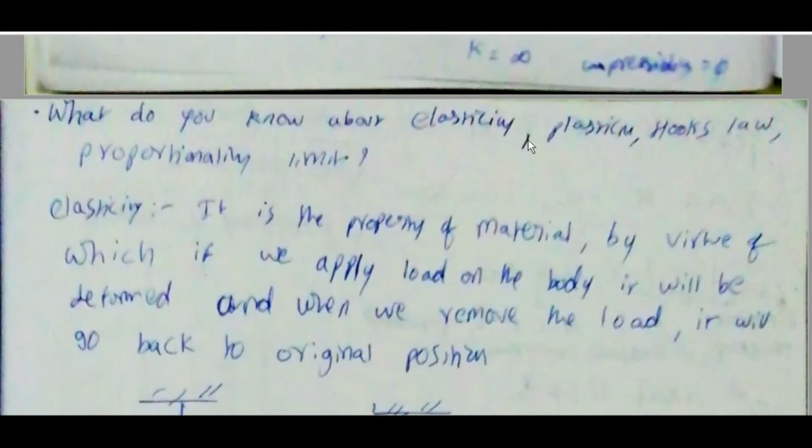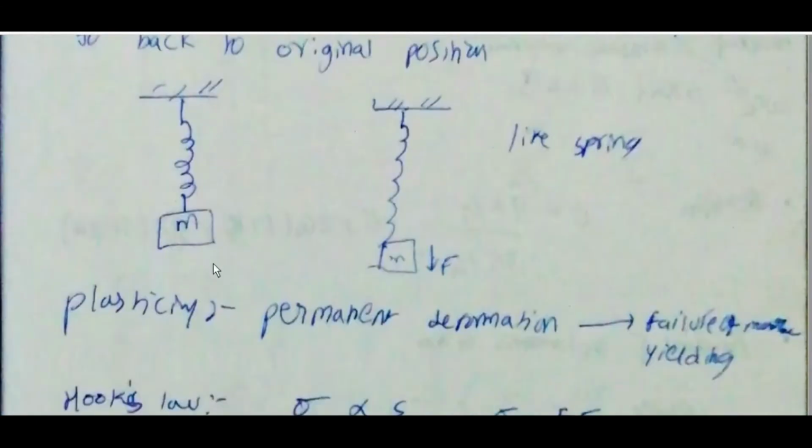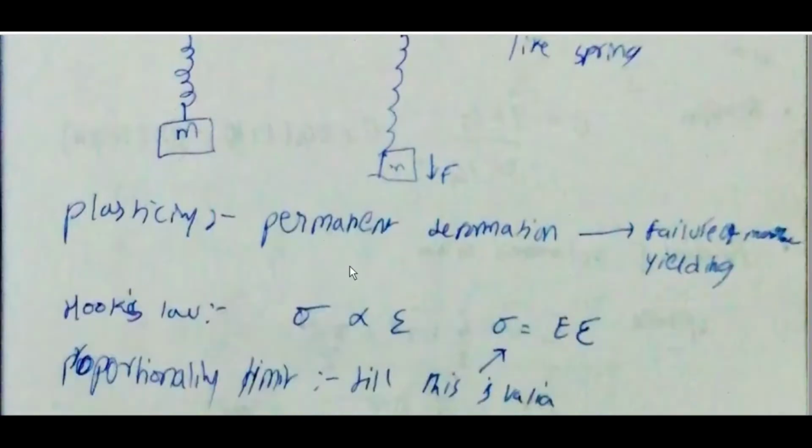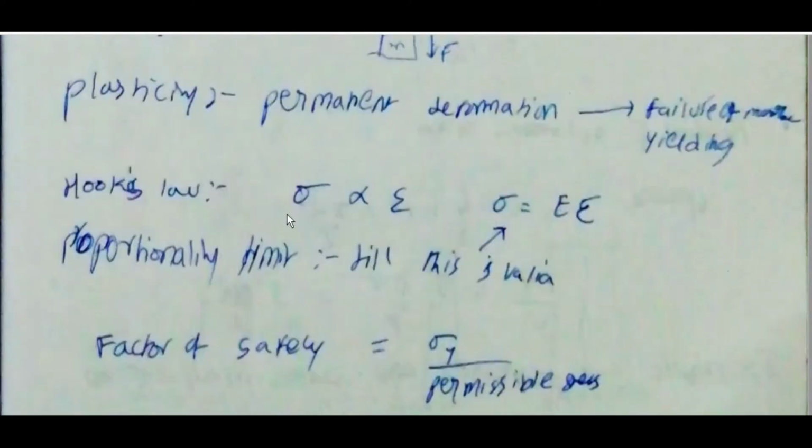What do you know about elasticity, plasticity, Hooke's law, proportionality limit? Elasticity is the property of a material by virtue of which, if we apply load on the body, it will be deformed, and when we remove the load it will go back to its original position. It is like a spring. If we apply force then it will go back. Plasticity: permanent deformation, failure of material, yielding. Hooke's law: sigma is directly proportional to epsilon, sigma is equal to E epsilon. The proportionality limit is the limit till where sigma is equal to E epsilon is valid.